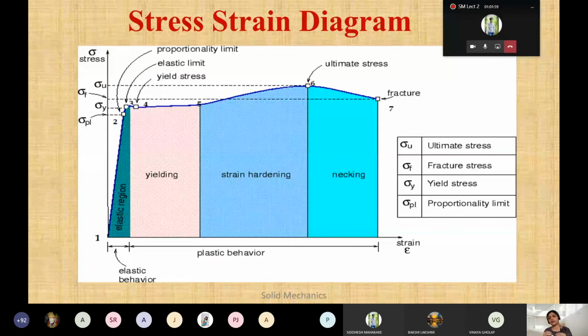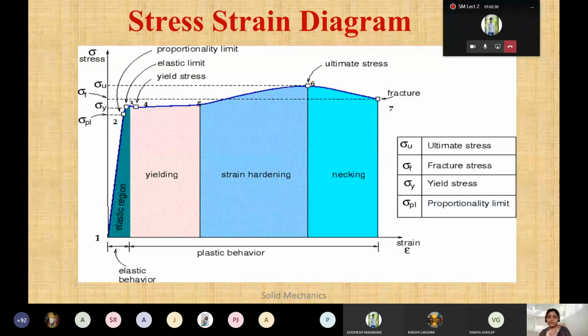At ultimate stress, if you are again pulling the material with the load, slowly the diameter will come down and at a point it will go for a fracture. So this is called a ductile material, where we have an elastic region, yielding point, strain hardening and necking, and later on it will go for a fracture. So this is called ductile. This is the diagram specifically for ductile.